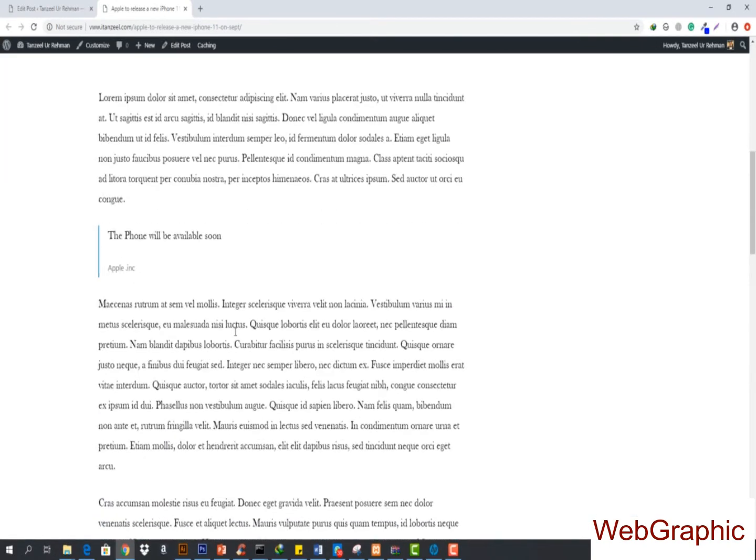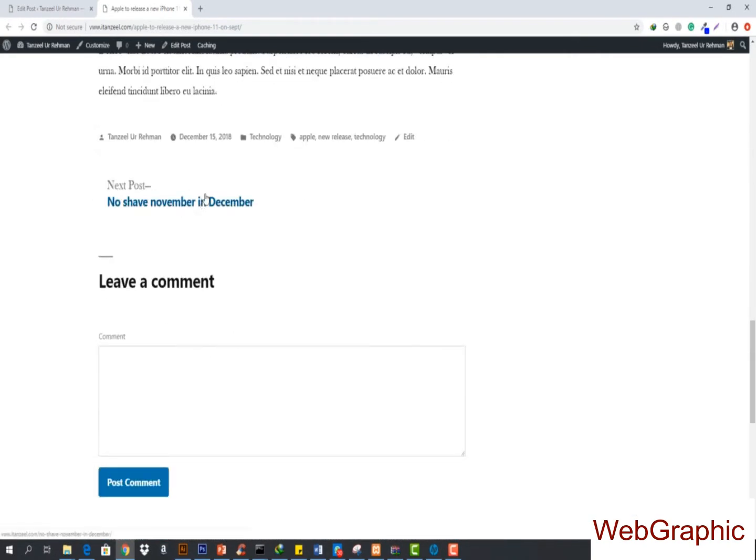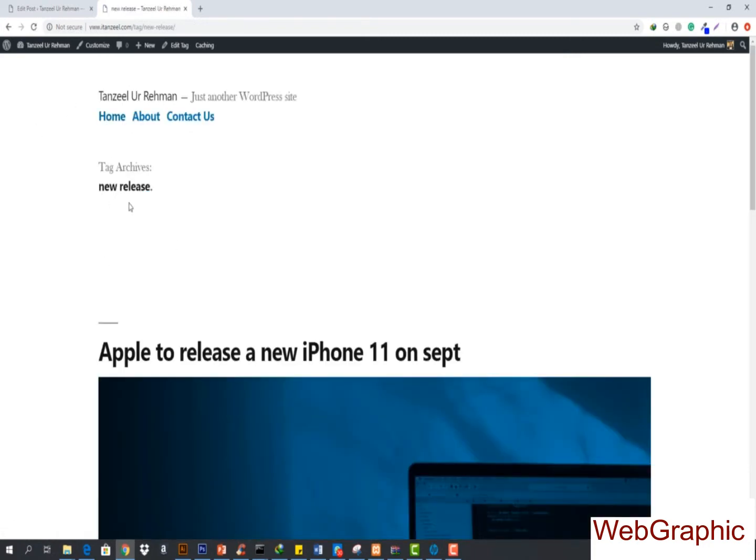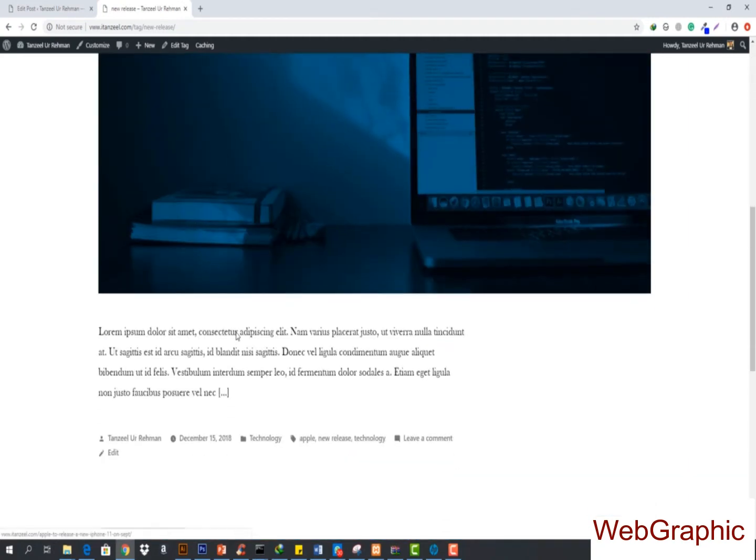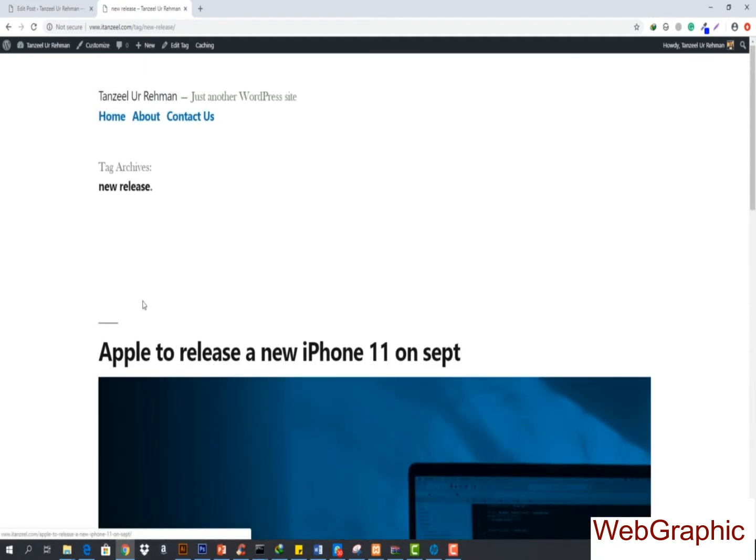Now how these tags will help you is that these will be like an extra tag. So if someone wants to look for something like Apple, or new release, or technology, they can just select it. Let's suppose that someone is interested in reading all those new releases, so that person will click on here and will see all the posts that have the new release tag in it. So this is how the tags basically work. Now you can see that we are done with that too.